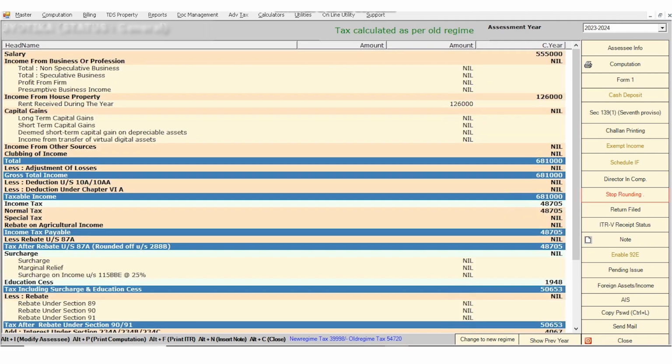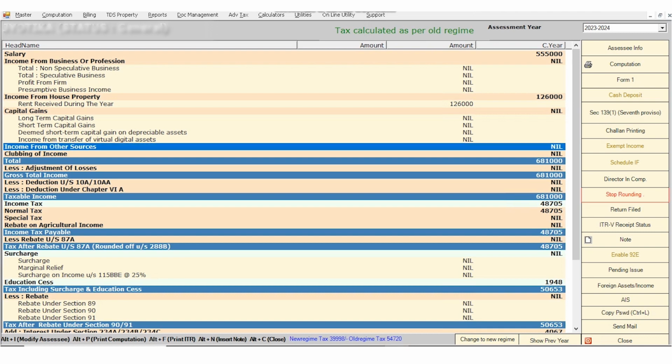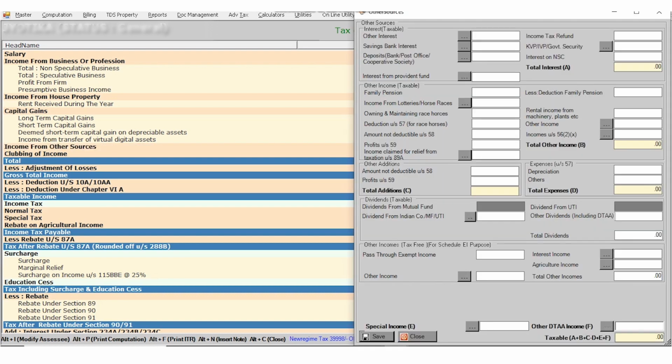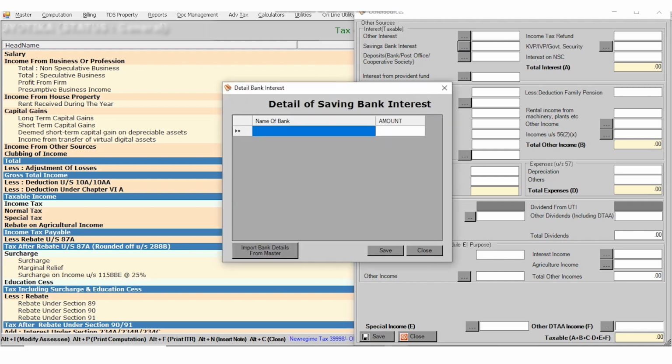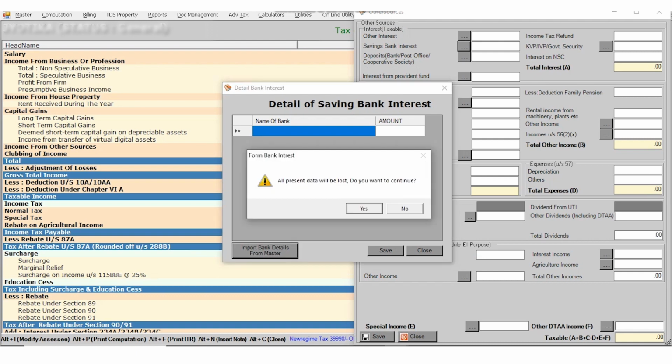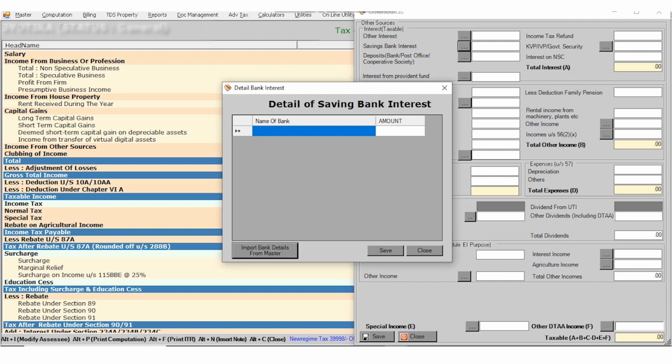Then in case you have any other source of income, you need to click on the income from other sources head, and then you can enter the details like saving bank interest income. If you are receiving any saving bank interest, then you can import the bank details from your master data as well. By clicking on import bank details from the master, you need to click on yes, and then enter the amount over here.